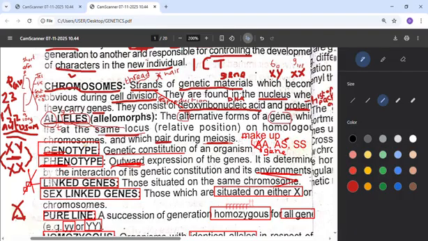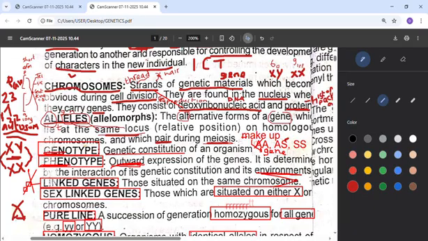Also, if there is a tallness in the gene of someone, that's part of the genotype, then that tallness will manifest physically. So phenotype is the outward expression of the genes, and it's determined by the interaction of its genetic constitution and its environment. It means it relates to its environment. So once again, phenotype is the physical expression of the genotype.